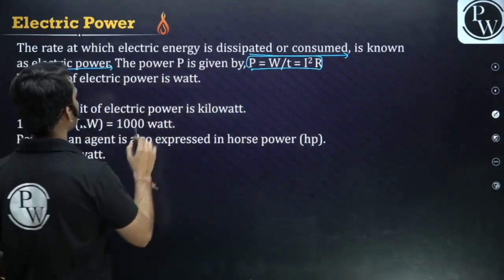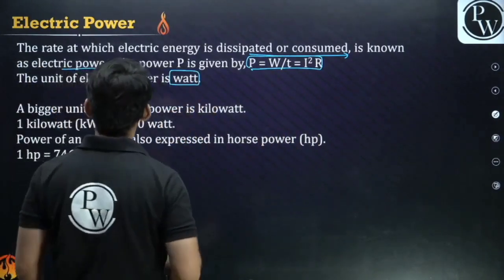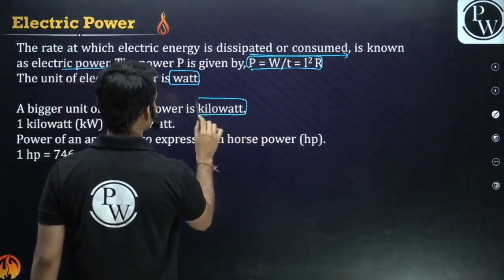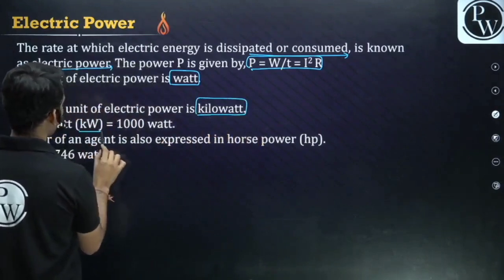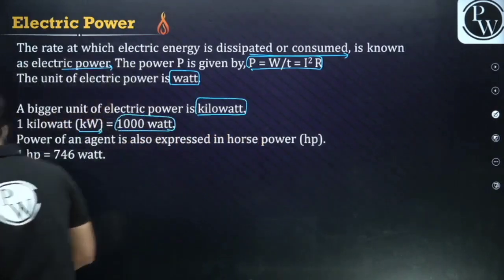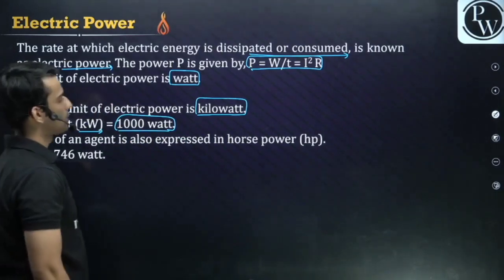The unit of electric power is watt. The power is measured in watt, which is joule per second. What are the bigger units? The bigger unit could be kilowatt. 1 kilowatt is equal to 1000 watt.